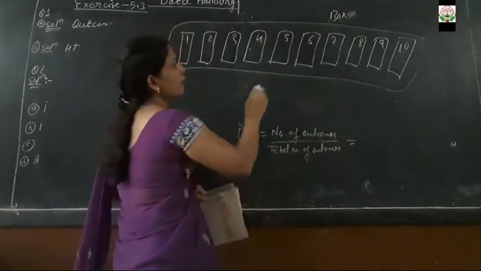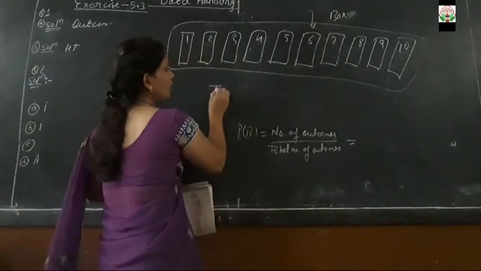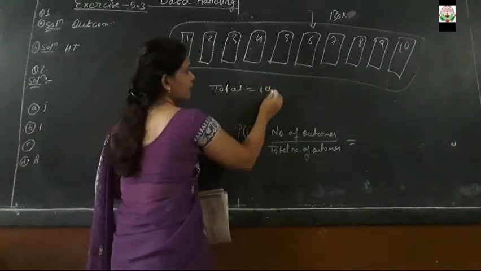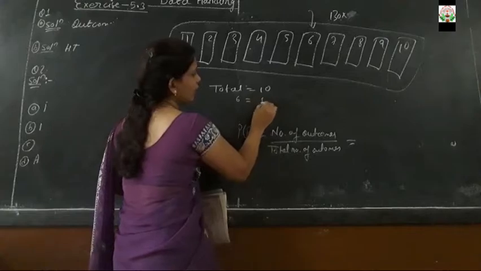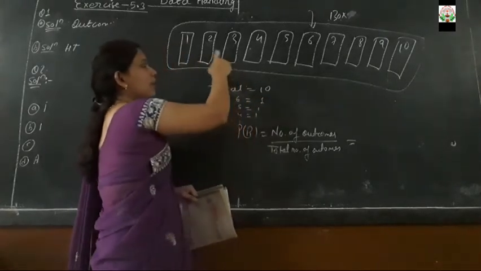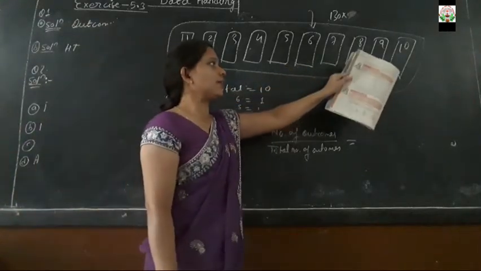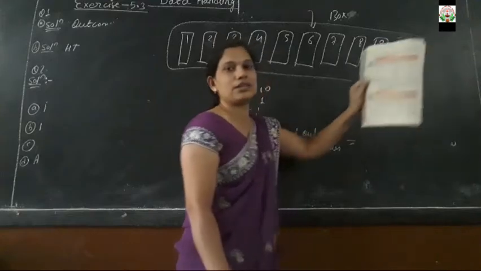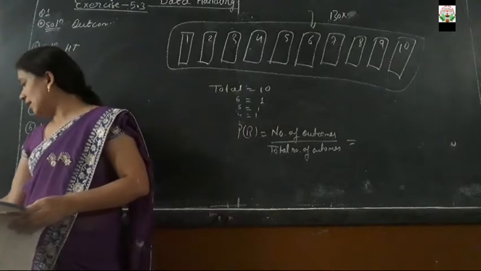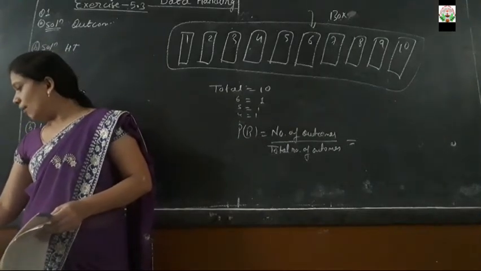So what is the probability of the number 6 being picked up? How many total numbers are there? Total numbers are 10. 6 appears how many times? 1 time. 5 appears 1 time. 4 appears 1 time. 3 appears 1 time. 2 appears 1 time. 1 appears 1 time. 7, 8, 9 and 10 each appear 1 time. मतलब हर एक नंबर एक बार appear हुआ है. So here the question is what is the probability of getting an outcome for the number 6?